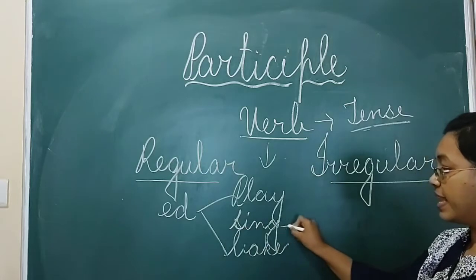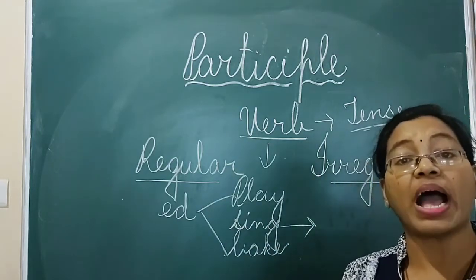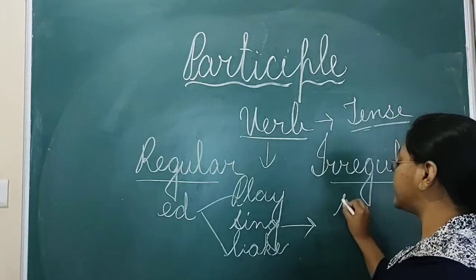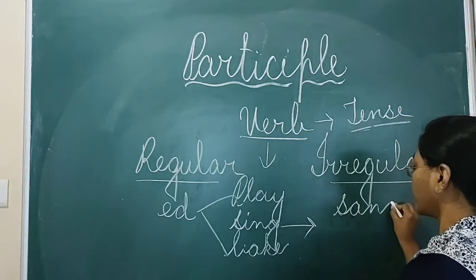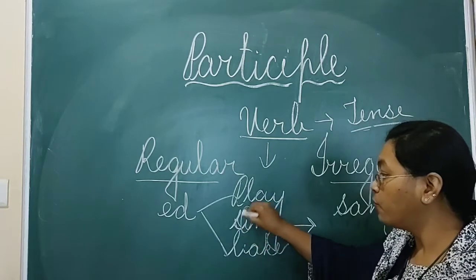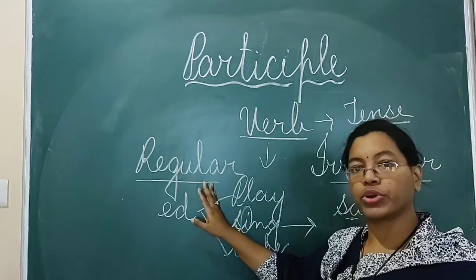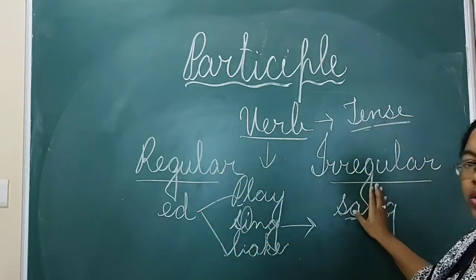But here you see sing. Sing, if you have to change into past tense, it will become sang. Here you see you are not putting ed form. You are changing the vowel. So here once I want to clear regular and irregular.